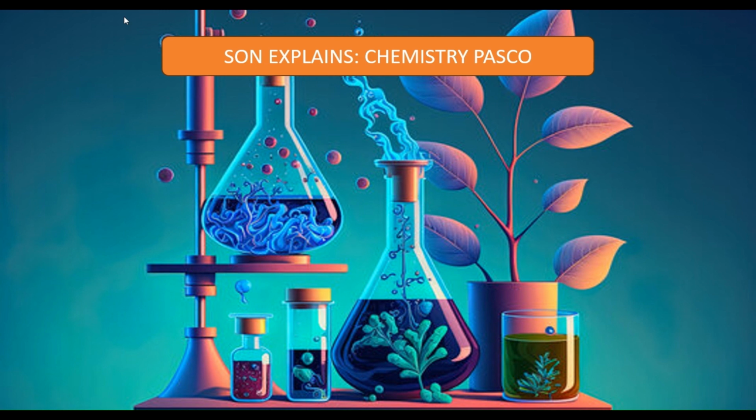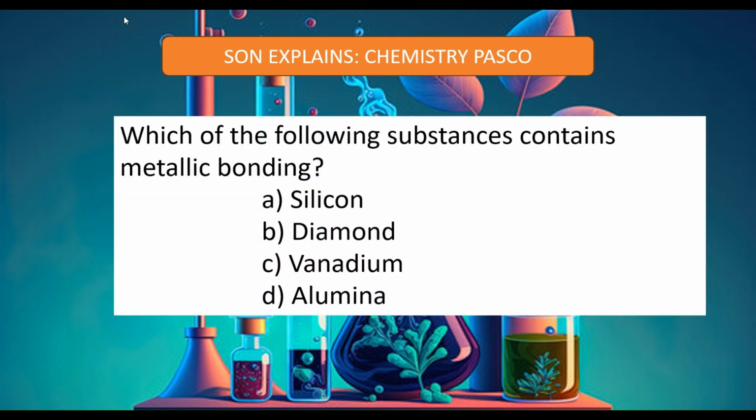Today we are dealing with a chemistry question, and this is the first question that we are starting with. Which of the following substances contains metallic bonding? A. Silicon, B. Diamond, C. Vanadium, and D. Alumina. Let's try to understand the question and explain the concept behind choosing the right answer.